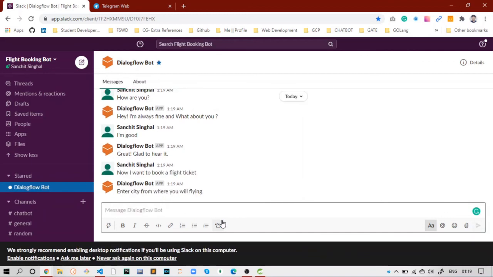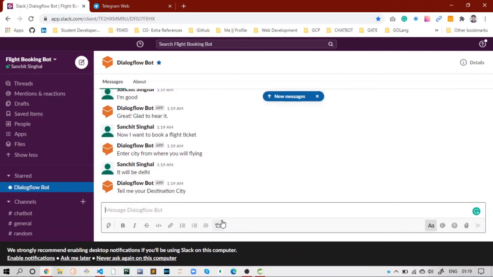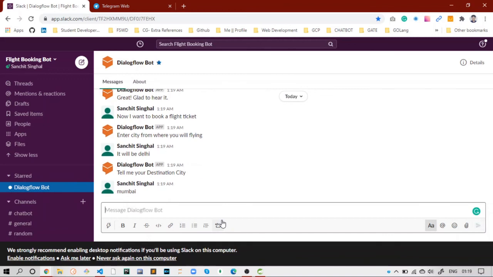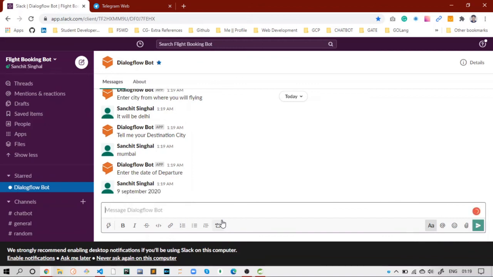It asks for our source city. It will be Delhi, Mumbai. Date of departure, I said 9 September 2020.